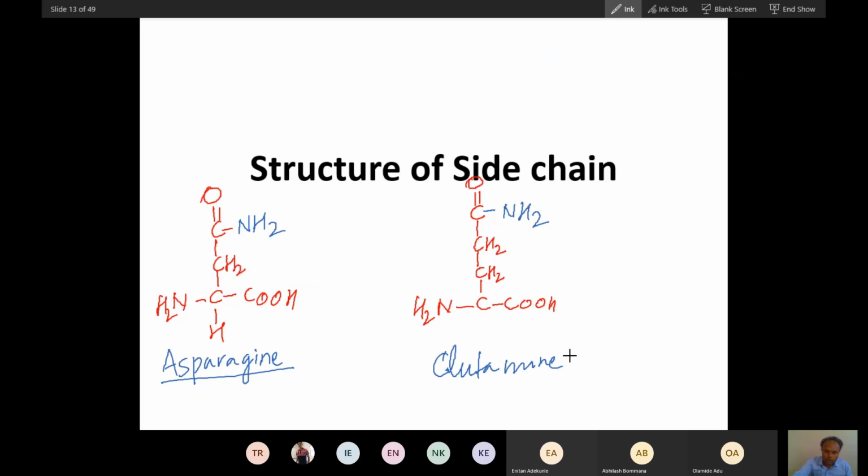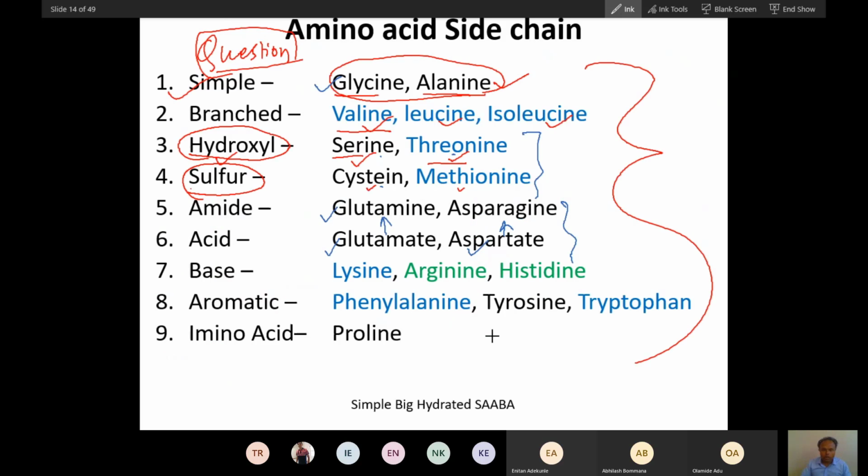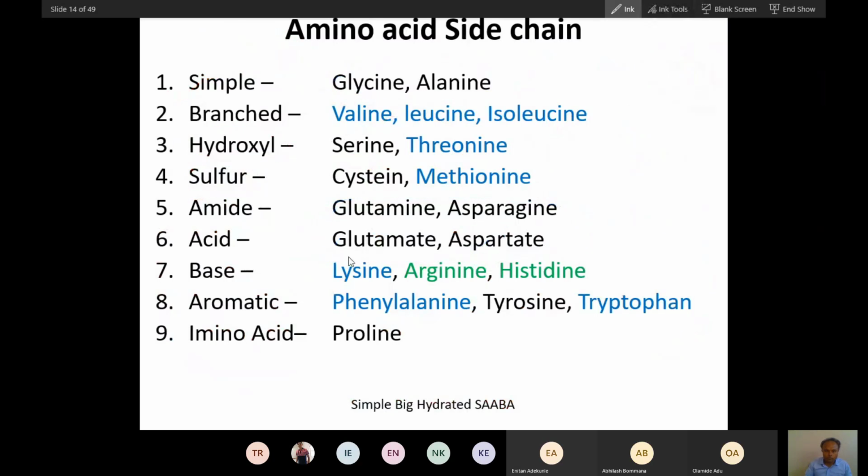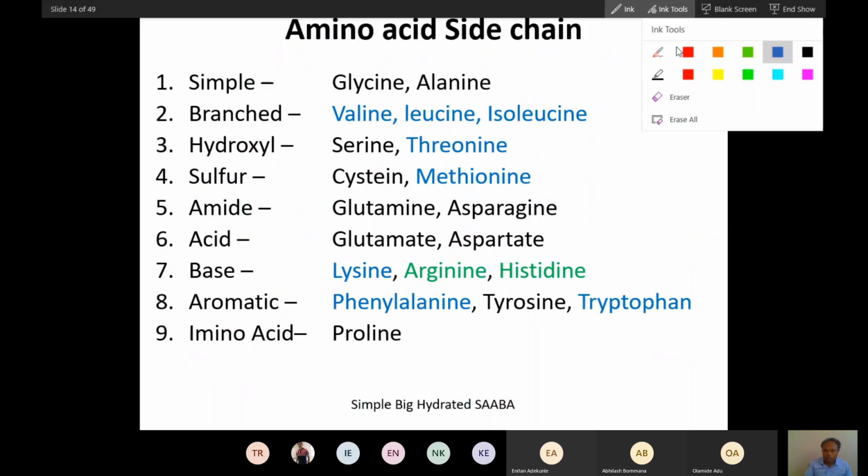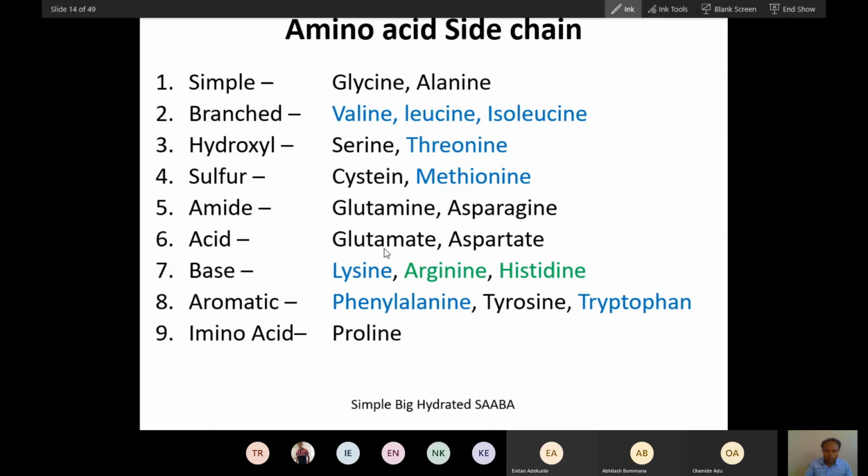So the structure of this is 5 carbon. You can see 1, 2, 3, 4, 5. Now if you see, these 4 structures are very similar. Glutamate is made from alpha ketoglutarate, a 5 carbon compound, and from glutamate, glutamine can be synthesized by addition of an NH3 group here.